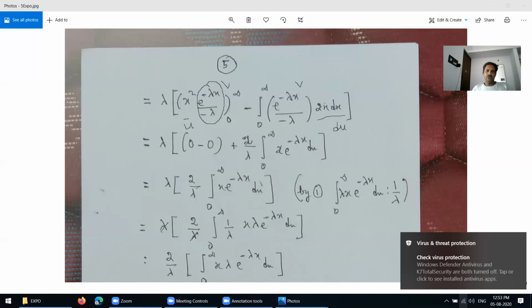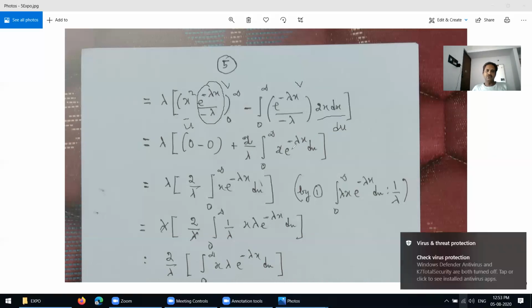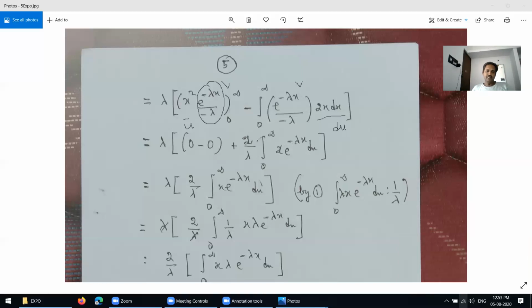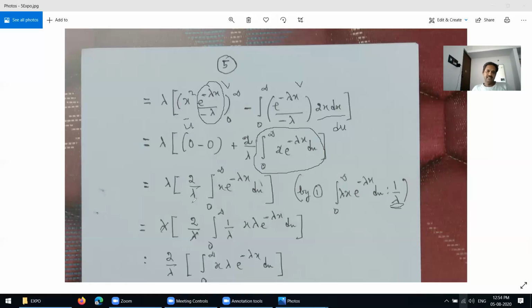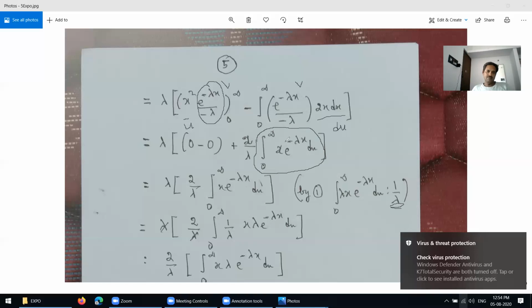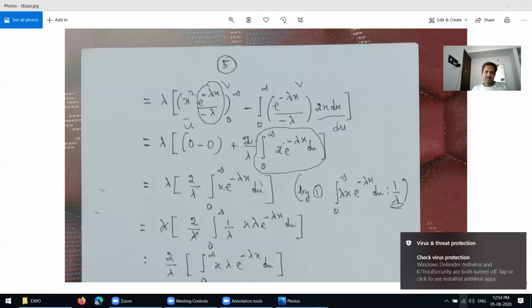Next, you take 2 into negative lambda outside. We get 2 by lambda, integral from 0 to infinity, x into e power minus lambda x into dx. This one already we know the value, because this represents the mean, the expectation of x. The answer is nothing but 1 over lambda. So now you write these things. This one is 1, so 2 over lambda. Here take lambda outside, so only 2 over lambda into 1 over lambda. 2 lambda is cancelled.